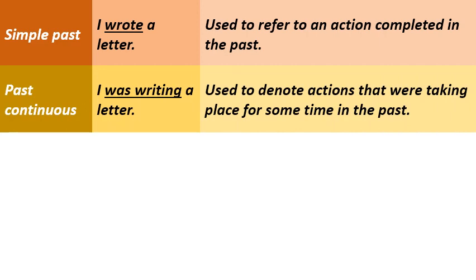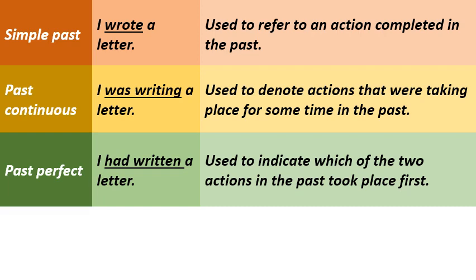Past continuous tense. For example, I was writing a letter. Here, the form of the verb was writing refers to the past continuous tense and it is used to denote actions that were taking place for some time in the past. Past perfect tense. For example, I had written a letter. Here the form of the verb had written refers to the past perfect tense and it is used to indicate which of the two actions in the past took place first.